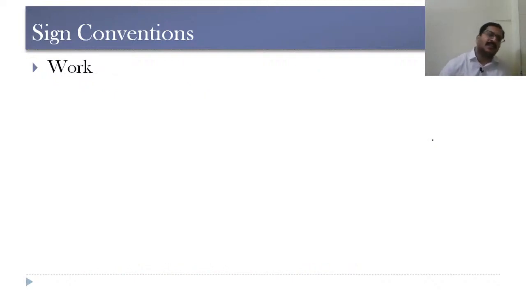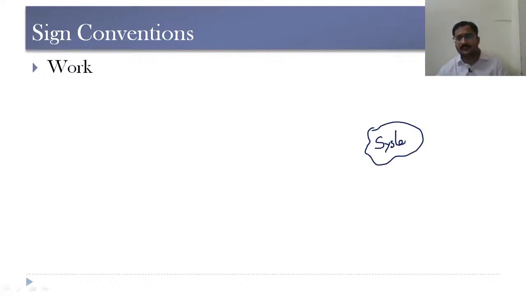Now let us see the sign conventions for work. Now if you consider a system like this and here are the surroundings, now in this case, if the system is doing work on the surroundings, so if the direction of work transfer is like this, then we consider positive. Whereas if the surroundings are doing work on the system, then it is considered negative.